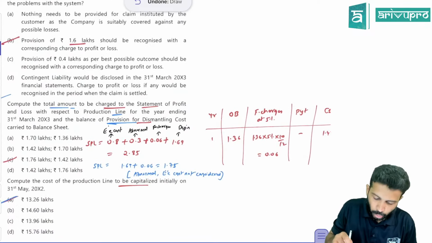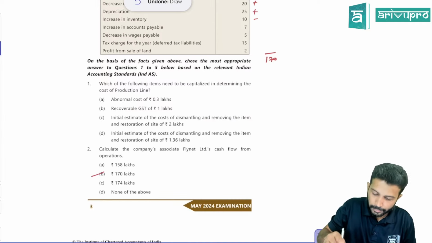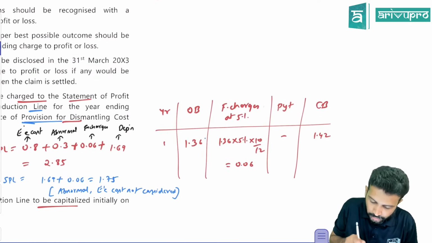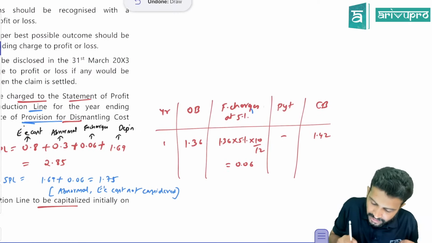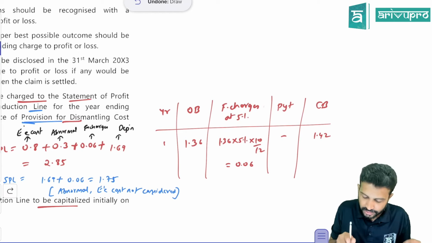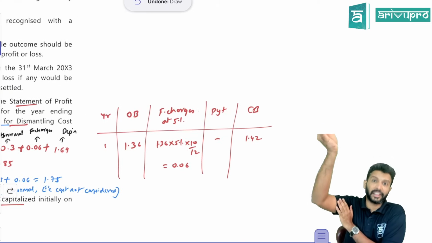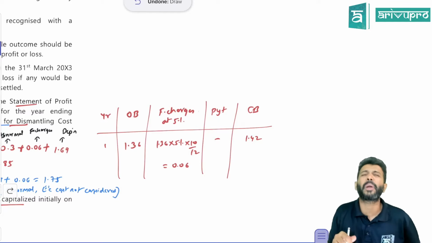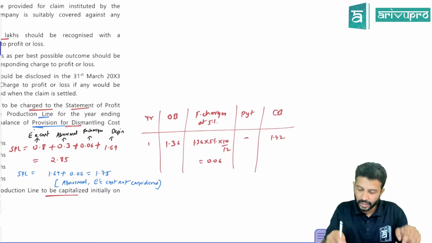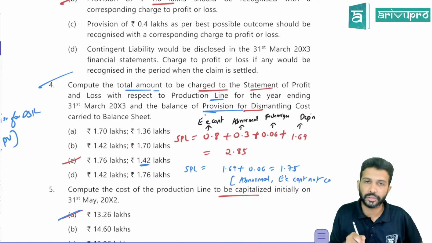So what is the provision's opening balance? The present value of the DSR cost was 1.36. So the opening balance of provision for DSR is 1.36. The finance charges at 5%, the discount factor we read there, was 5%. So 5% of 1.36 will be 0.06. This is your finance charges. There is no payment. Payment will come only after 8 years. We are in the first year now. So the closing balance will become 1.42. That is what they are asking: the closing balance of provision for DSR account, which is 1.42. Which option has 1.42? Option C. So that's the right option. That is what they asked.